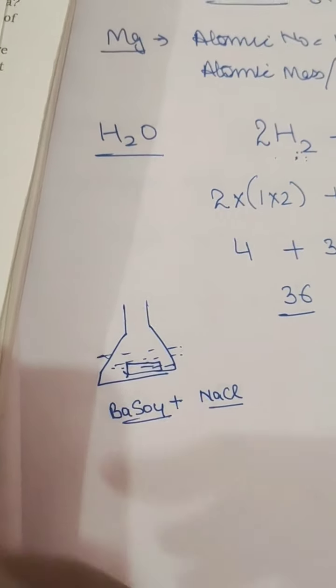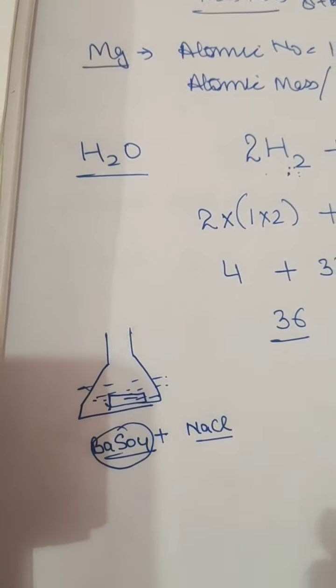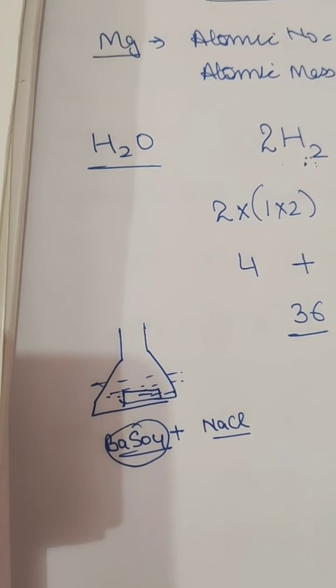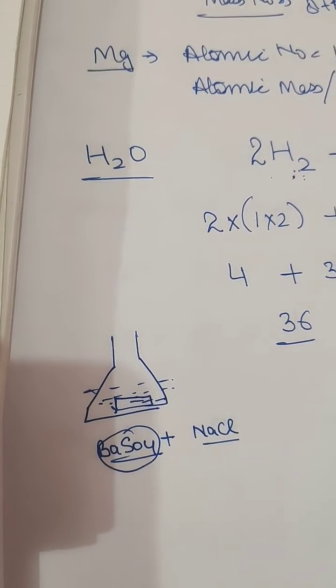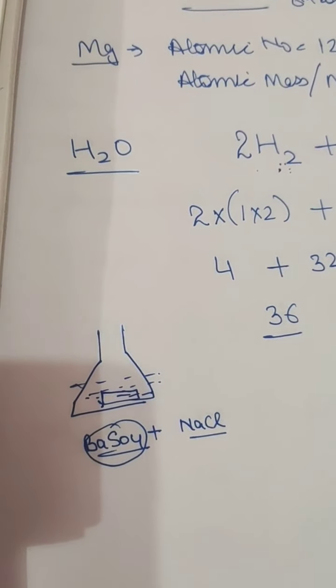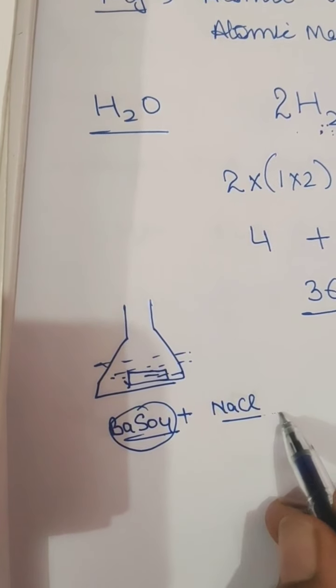Okay, so after this, the product produces a precipitate. Precipitate means it forms some insoluble part in this conical flask that will not react. Okay, so there will be a precipitate of this barium sulfate and NaCl will be formed.